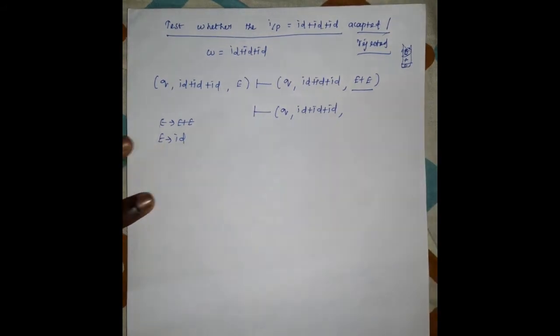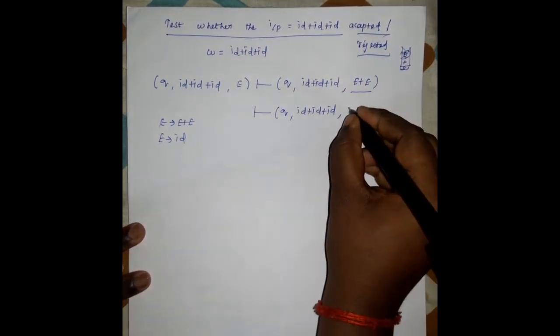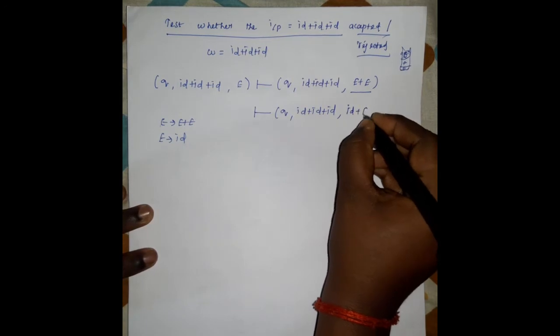After that the top element of the stack can be popped. So for this E we substitute ID plus E.